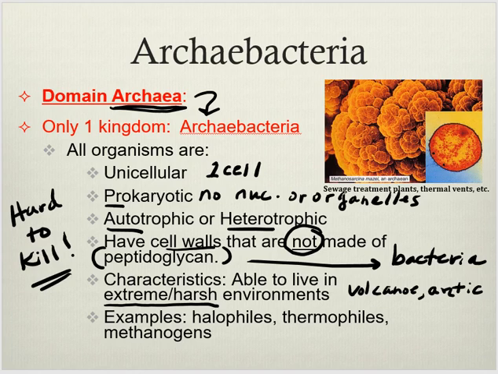And some examples: halophiles, thermophiles, methanogens. Thermophiles, thermo means temperature. Those are the ones that can live in extremely hot environments. Methanogens, they use methane as their energy source. I know what methane is? Gas. It's a type of gas. They use that for their energy source. Very primitive, single-celled organism. All right. Got it?